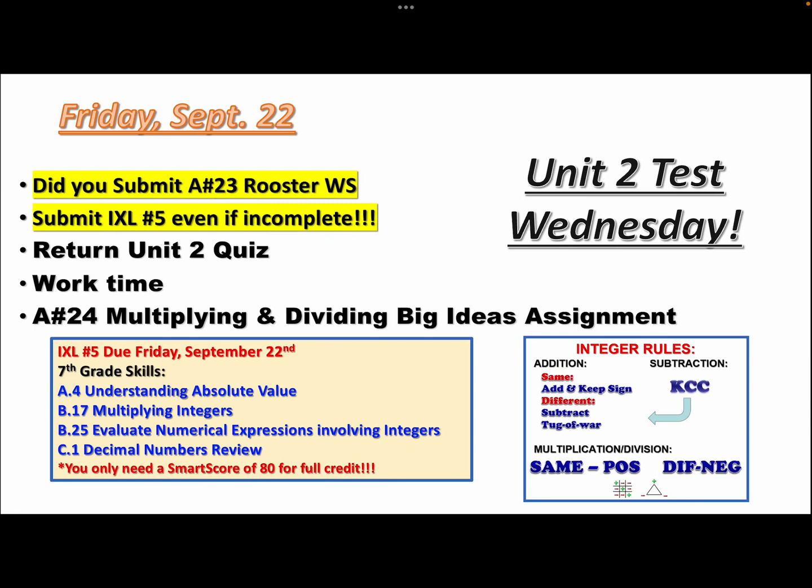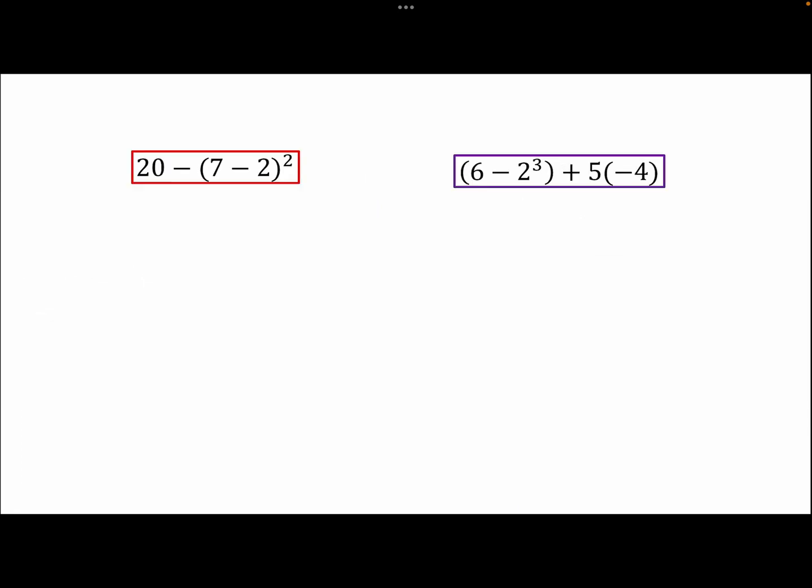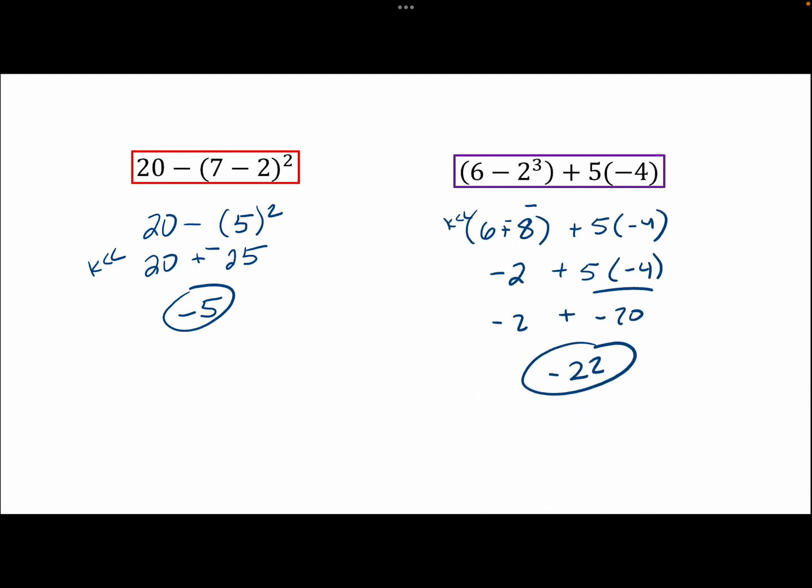Today is going to be a review practicing multiplying and dividing rational numbers by doing a big ideas assignment. So you may pause this for a quick moment and make sure you have submitted the assignment and submitted the IXL. And now we'll move on to going over the assignment. We're going to skip those examples.